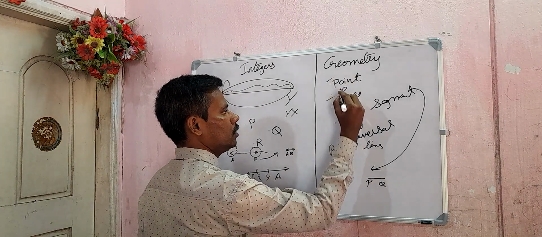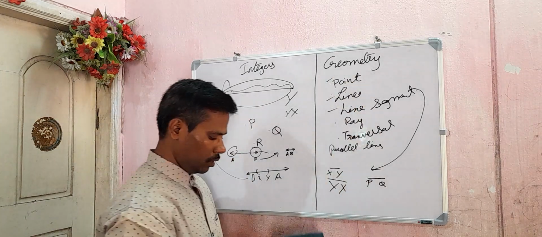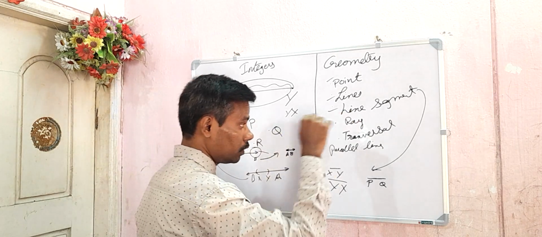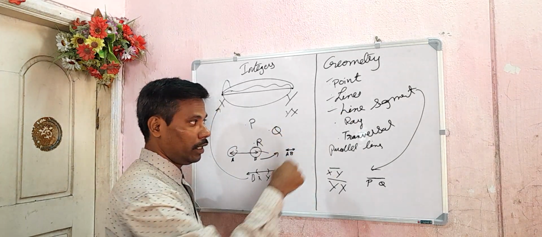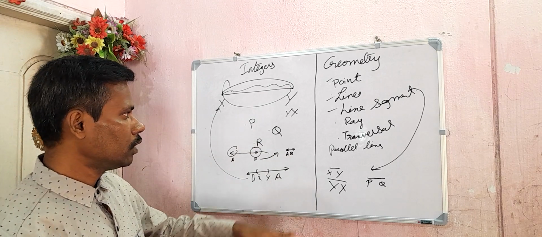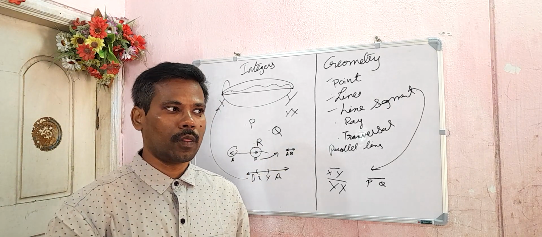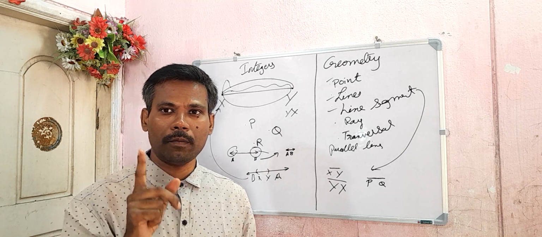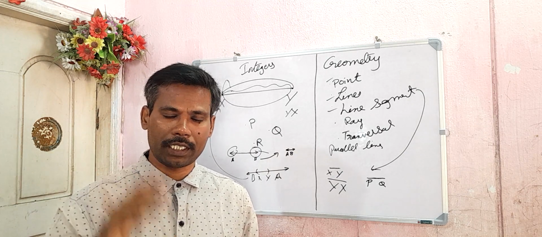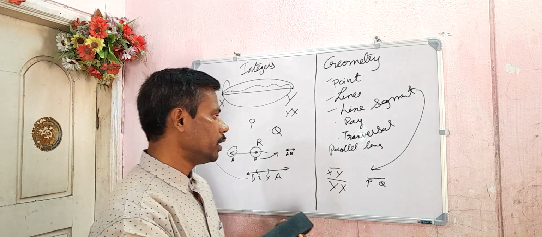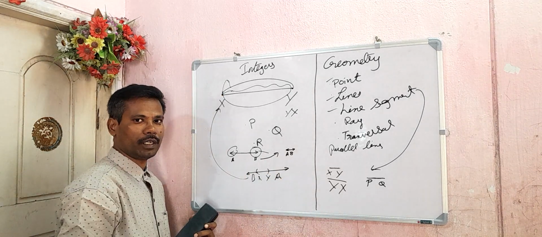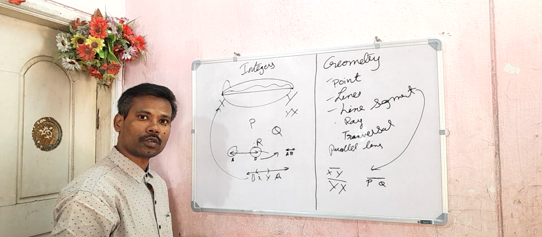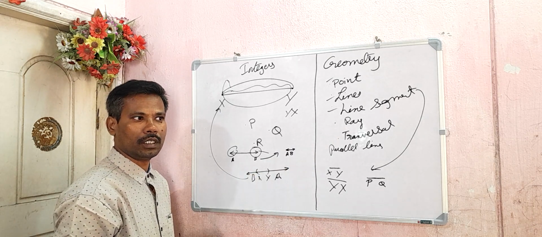So line segment is covered. Next, ray, a most important topic, and then transversal and so on. A ray has one endpoint and extends only in one direction. It doesn't have two endpoints like a line segment. This ray plays an important role when you go to 9th, 10th and higher classes.